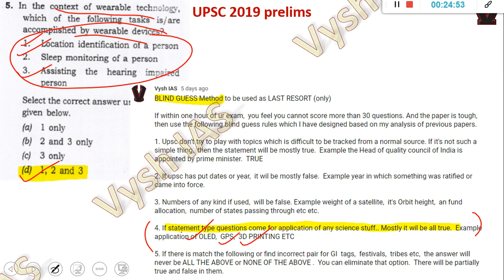I'm not telling you to go and attempt every question like this. This is just for that extra question. Pause and read this. These are some things, and it's there in that timeline, in the May and June posts of our Facebook page. All these things will help you. Pause and read this. It's written in very simple English, you will understand.